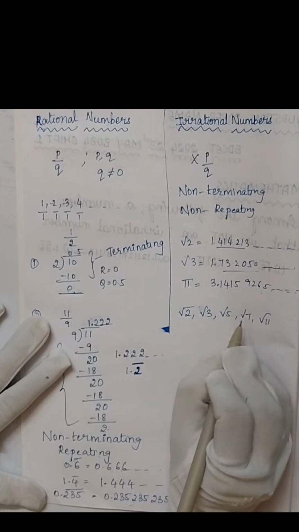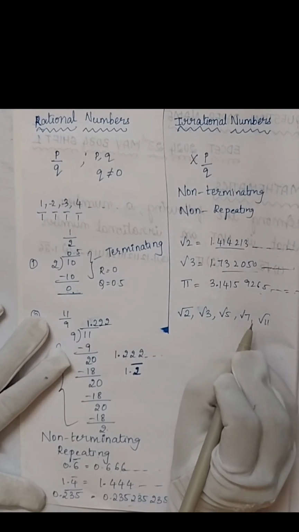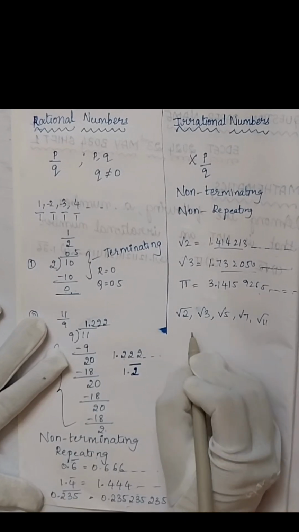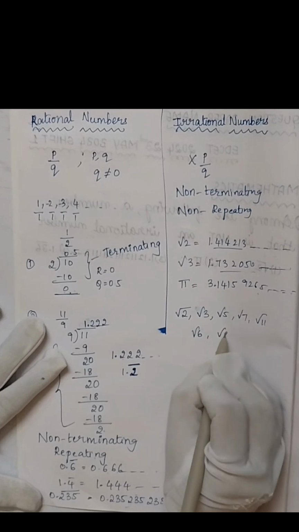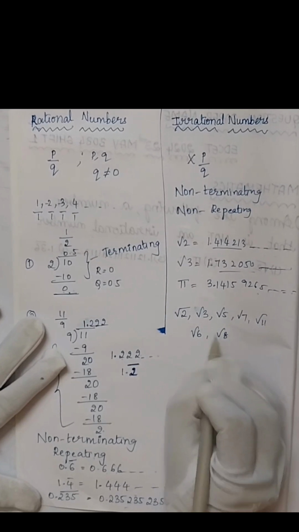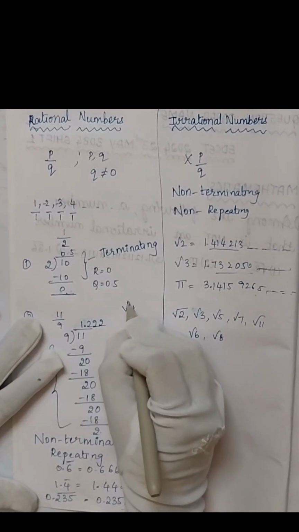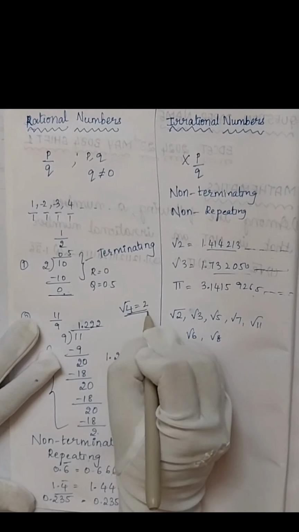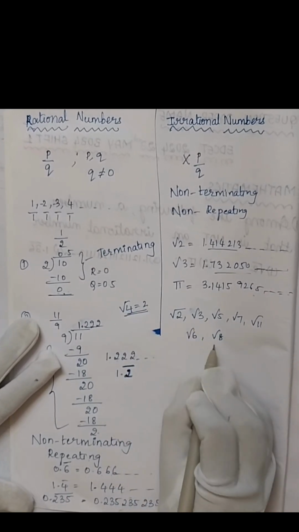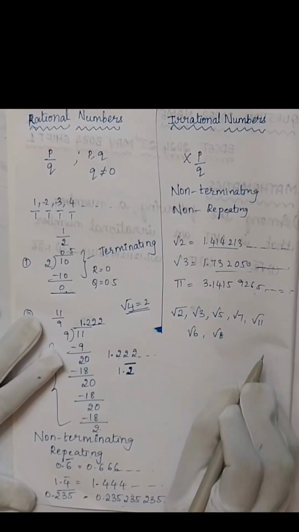Not only the square root of prime numbers, numbers which do not have a perfect square root are also irrational. For example, root 6, root 8. They are not perfect squares, whereas root 4 is perfect. Right? We get the answer as 2. So it is rational. But root 6, root 8 are irrational, which are not perfect squares.